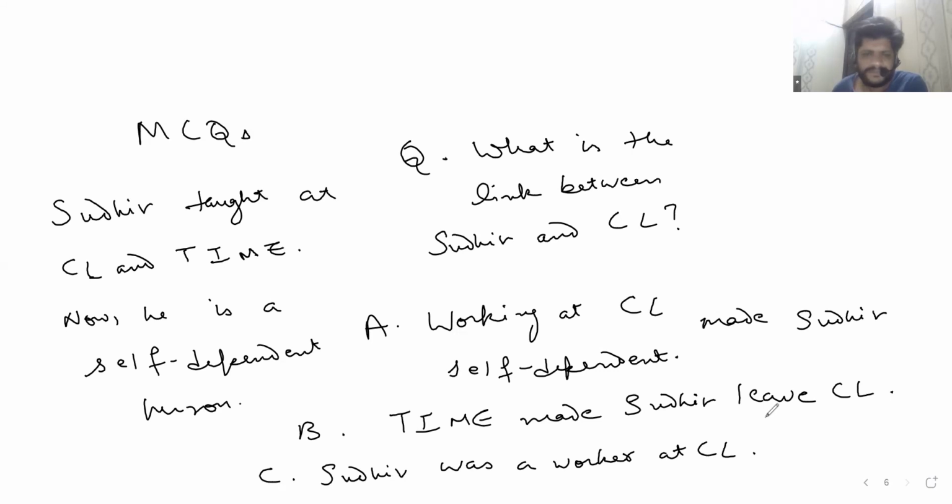Understood? Yes, sir. Sometimes it might happen that you're asked to choose more than one option. That can also happen. There could be 5 options: A, B, C, D, E, and you have to choose 2 advantages of the phenomenon that is discussed.